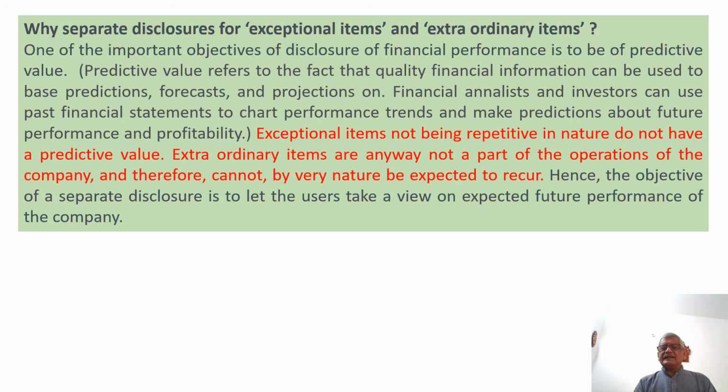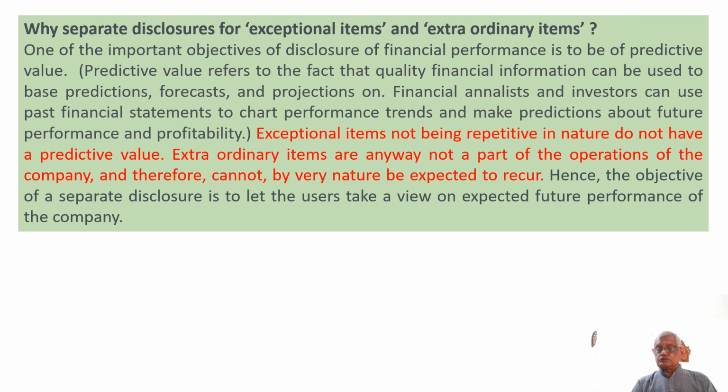Now the question is, why separate disclosures for exceptional or extraordinary items? Why is it that they have to be separately indicated? It is for the benefit of the users. Let us understand that. One of the important objectives of the disclosure of financial performance is predictive value.